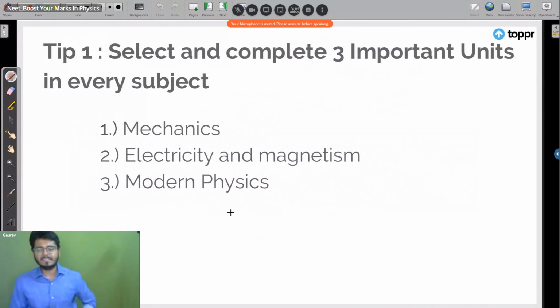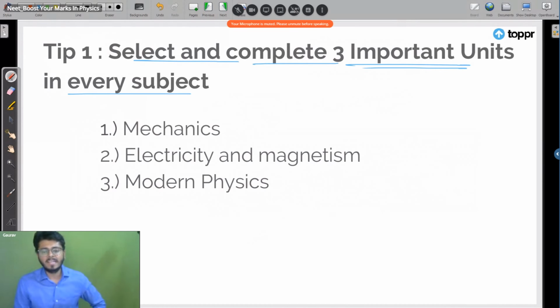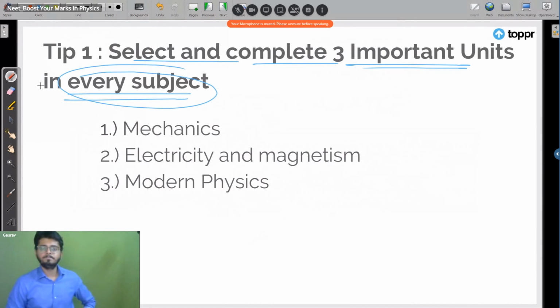Now, the second thing is to get the clarity. Prepare what is most important in the first place, right? Prepare what is most important in the first place. So here we select and complete 3 important units in every single subject. Got it? See, what are the 3 important units?